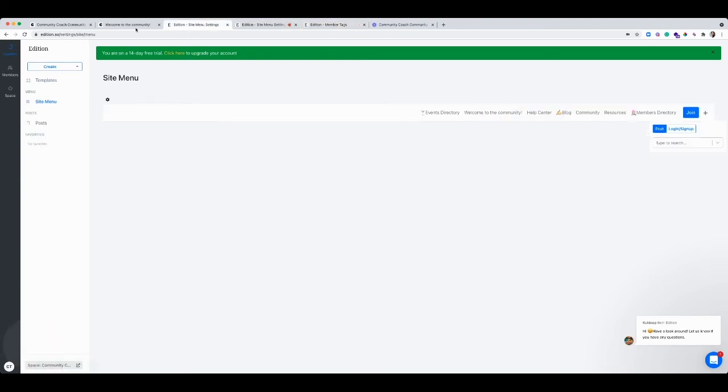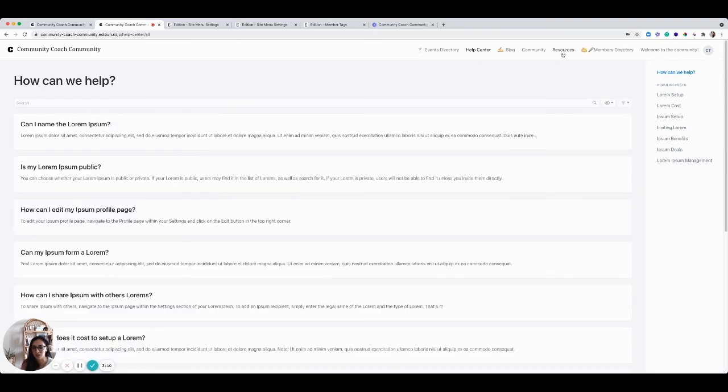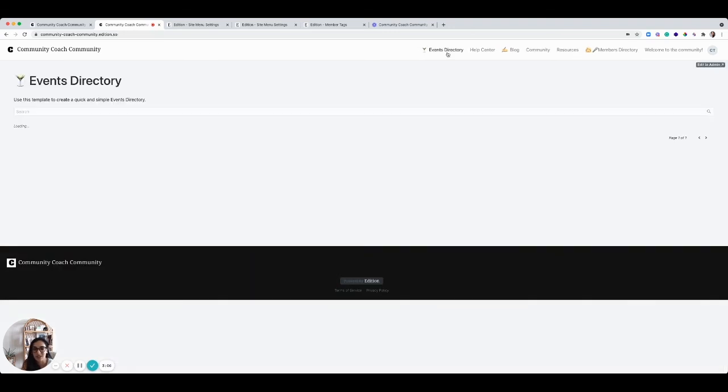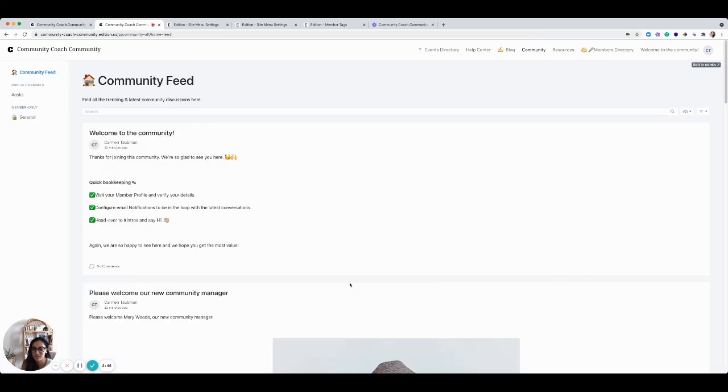But overall, in terms of the concept, I think this is a great start. I love the fact that you've got Slack inbuilt in effect. You've got Airtable that you can embed. You've got a Q&A section. I can create my community garden with the resources section and an events directory. So I think they're covering a lot as to what community managers may be looking for with their community and managing their community. Props to Edition team for creating this, and I'd love to chat more.